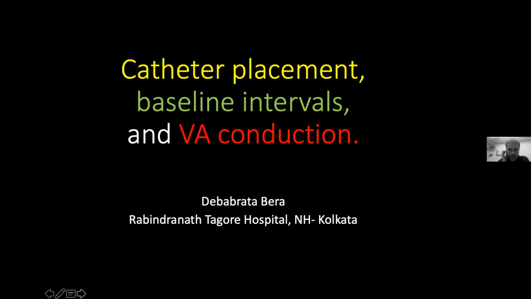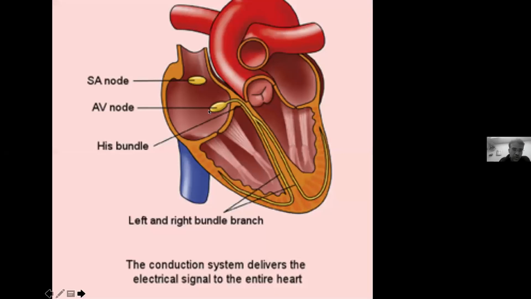So we will discuss three topics briefly. One is how catheter placement is done. Second is what basal intervals we need to see in an EP study, and the third is VA conduction. I'll go a little slowly on the second two topics because many of our audience are just beginners in the field of EP. So this is one diagram we need to know when we place catheters. We generally try to place catheters in as many places as possible, but that is not always feasible in a relatively quick EP study or RF ablation.